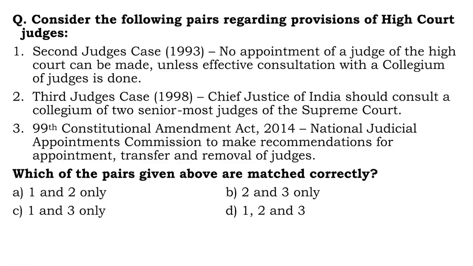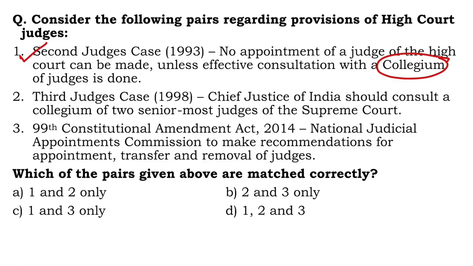Next question. Consider the following pairs regarding provisions of High Court judges. Second Judges Case 1993. No appointment of a judge of the High Court can be made unless effective consultation with a collegium of judges is done. Absolutely correct. This is the case where it all began, the idea of a collegium system, which has been constantly under heavy criticism.